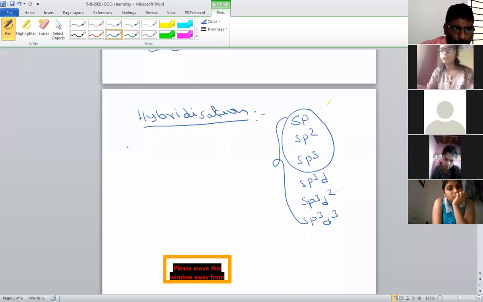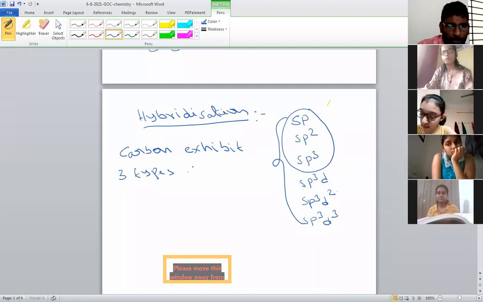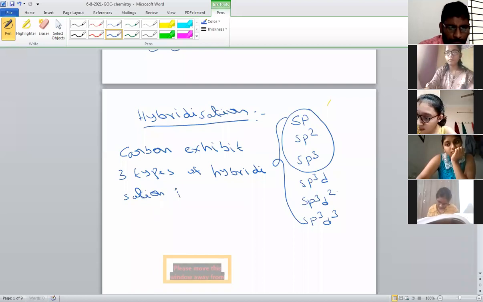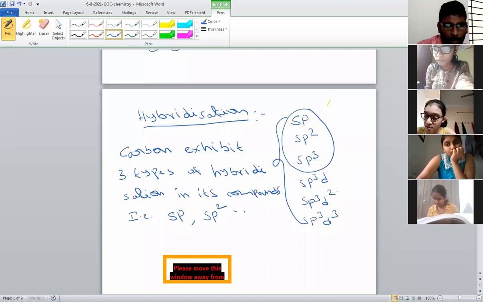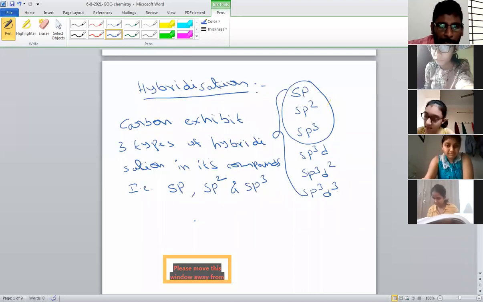So I am writing here: carbon exhibits three types of hybridization in its compounds. That is, sp, sp2 and sp3.